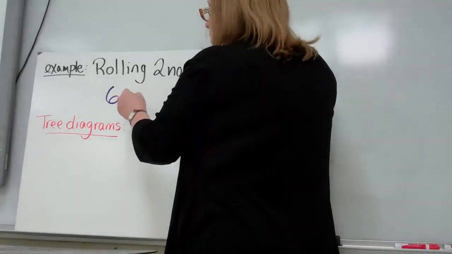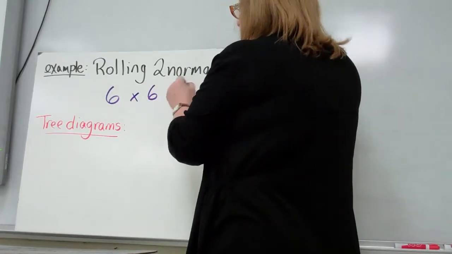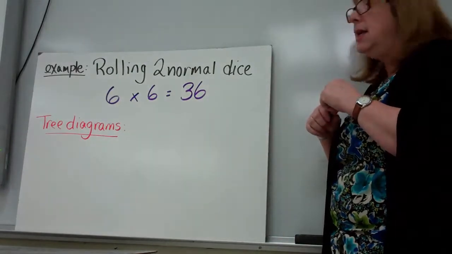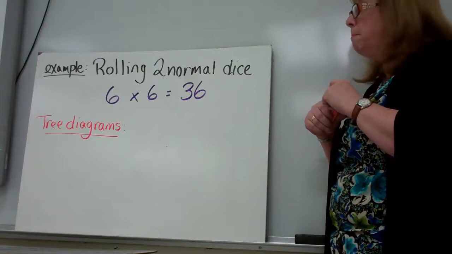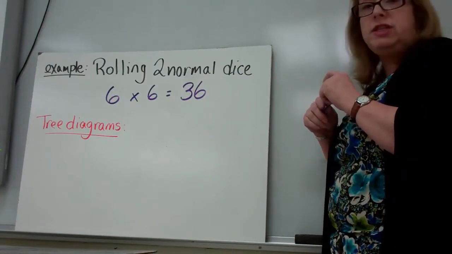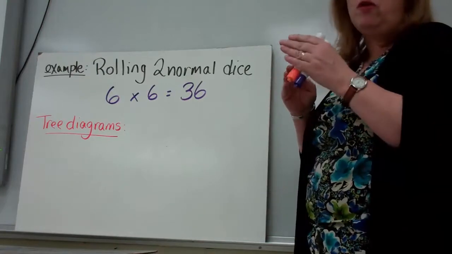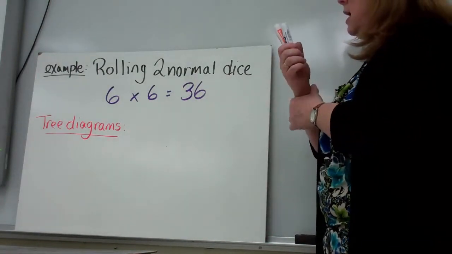And then once you've rolled that, you also have 6 choices for the second one. So the sample space for rolling 2 dice is 36. There are 36 ways to do it. Most of the time when we're doing these experiments, we have different colored dice. So a 5 and a 4 is not the same as a 4 and a 5. That's why we have 36. Okay?